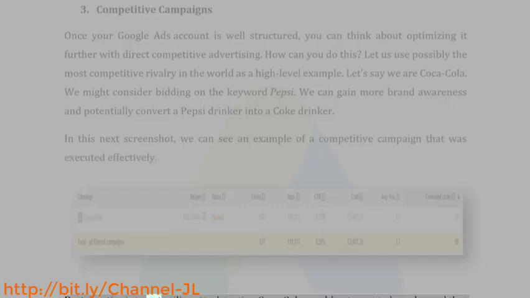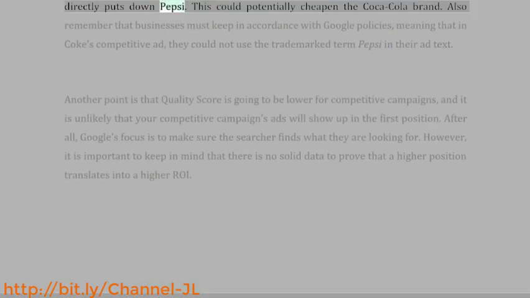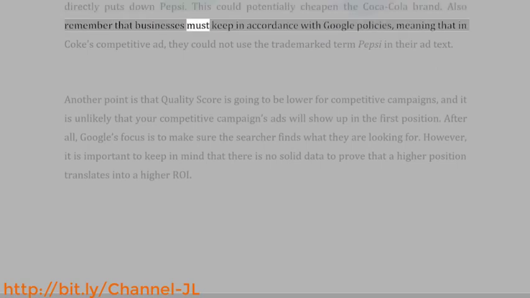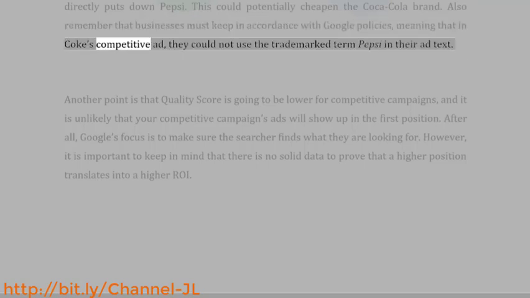Best practice is to not utilize attack tactics. Coca-Cola would not want to launch an ad that directly puts down Pepsi. This could potentially cheapen the Coca-Cola brand. Also remember that businesses must keep in accordance with Google policies, meaning that in Coke's competitive ad, they could not use the trademark term Pepsi in their ad text.